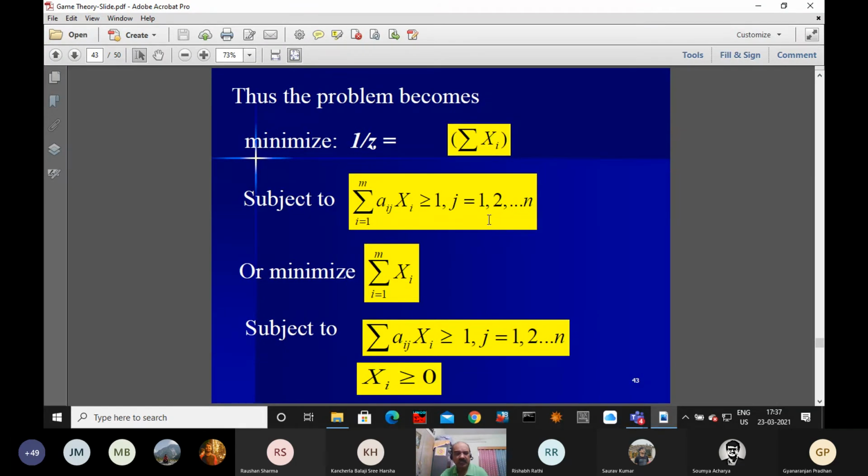So this is the same as we will simply minimize the objective function, summation over i varies from 1 to n of Xi, subject to Aij into Xi greater than or equal to 1. Now, from this, how to find the value of the game? I would like to explain. So this is a linear programming problem.